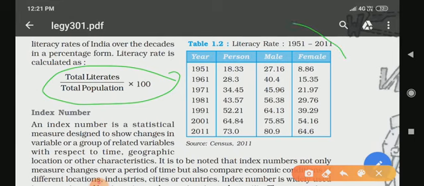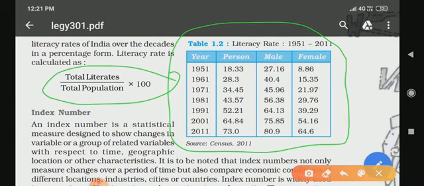Through this table you can understand it. Here are mentioned person, male and female. This is the table of literacy rate. In 1951, 18.3 was the figure for persons, 27.16 for males and 8.86 for females. So year wise we can see the differences between person, male and females, right?